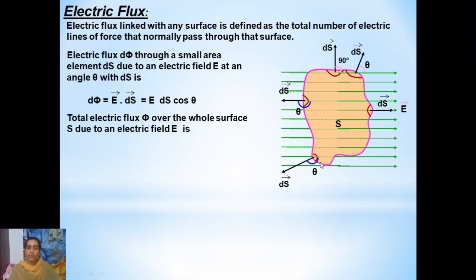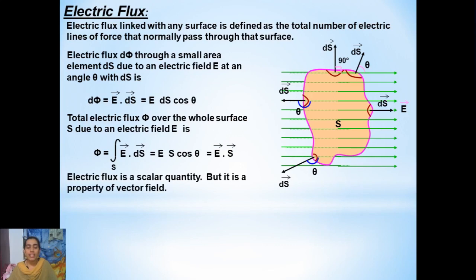Here we will calculate the total flux of this surface S by adding up all the electric fluxes due to all these small area elements. To add up mathematically and get the exact value, we will integrate the term vector E dot vector ds over this complete surface, right? On integrating, we get the total electric flux of this surface.